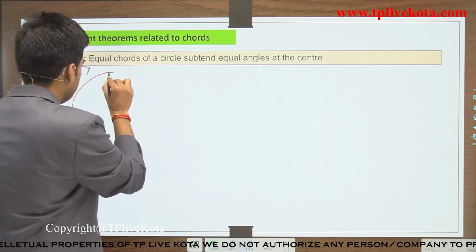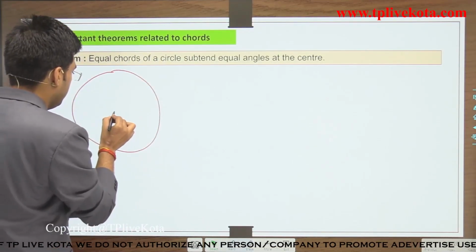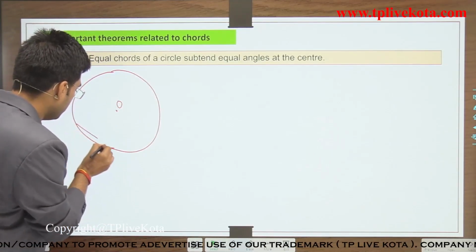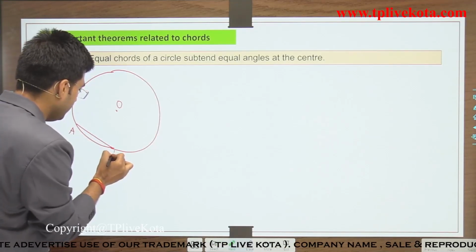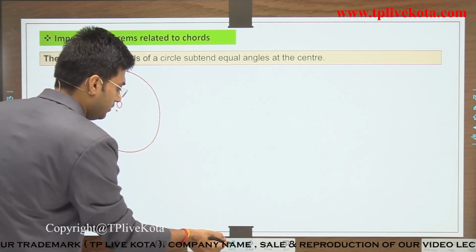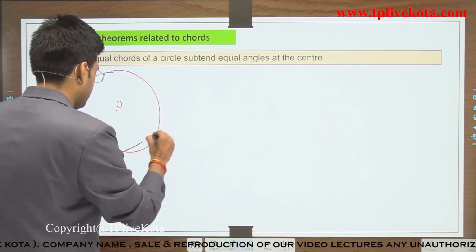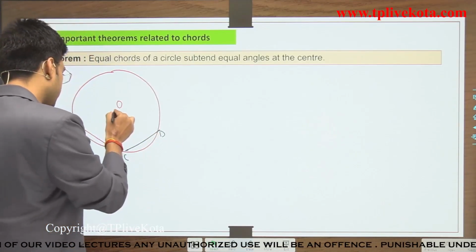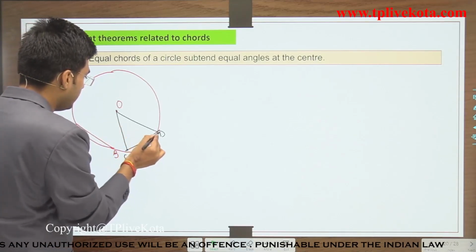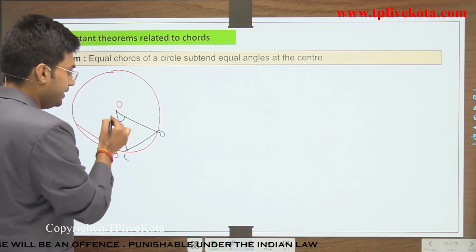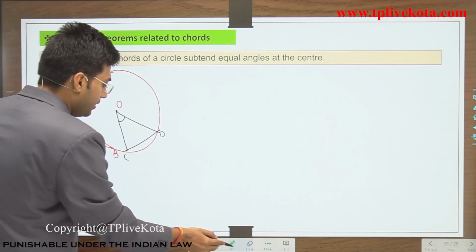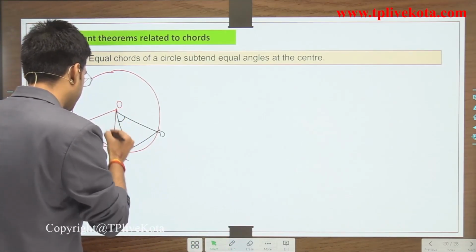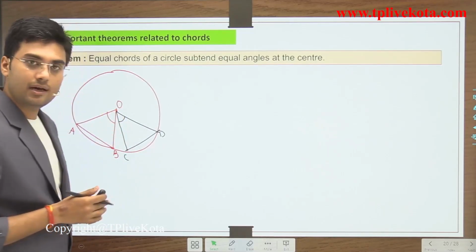This is a circle, this is center O, and we have two chords, AB, and the other chord is CD. According to the theorem, we can say that angle COD and angle AOB, these two angles are equal.